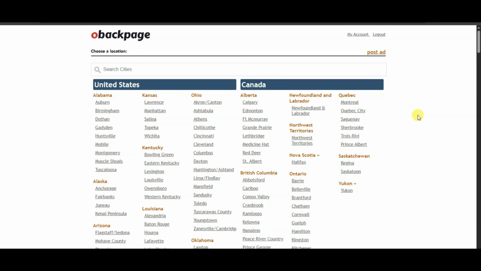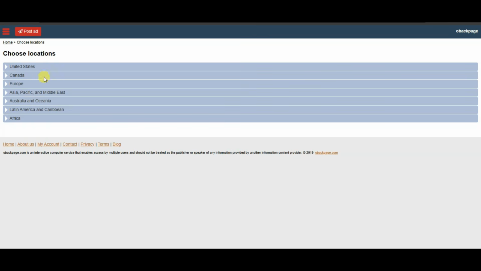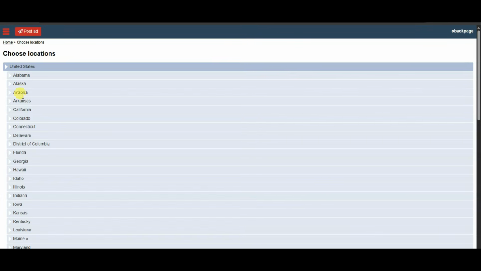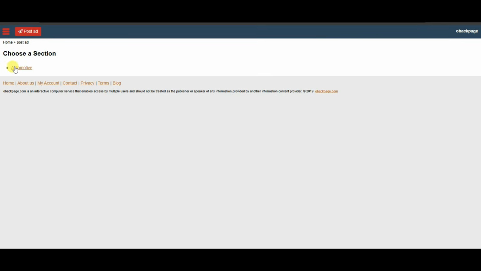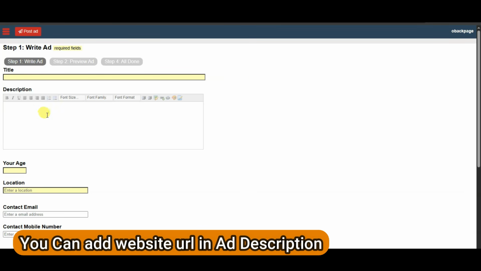Guys, first of all, you will have to create an account on this website. After creating an account on this website, you can click on the post ad button. Now you can click on the post free ad button. You can select your location. You can select any of these locations. You can click on this button. Now you can type your ad title. You can type your ad description.